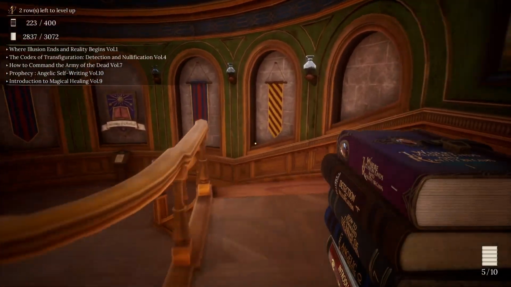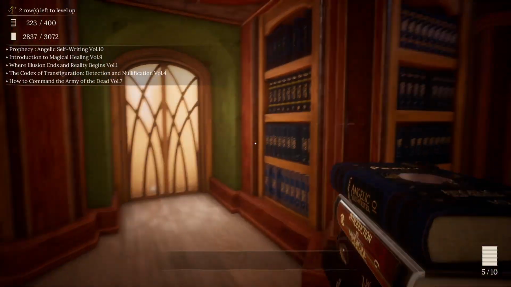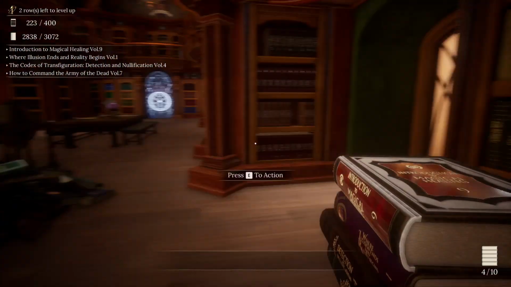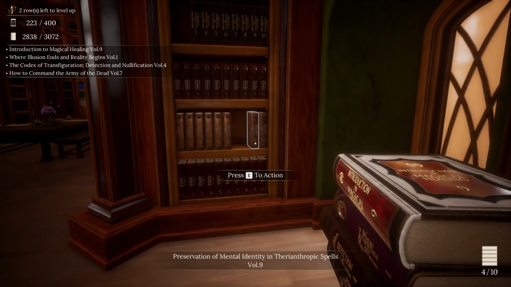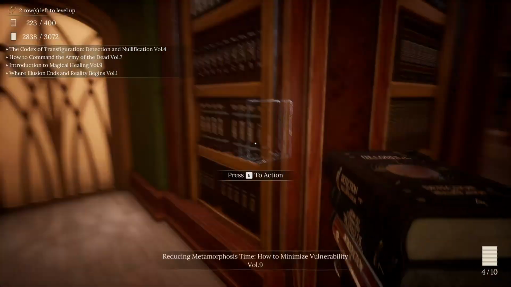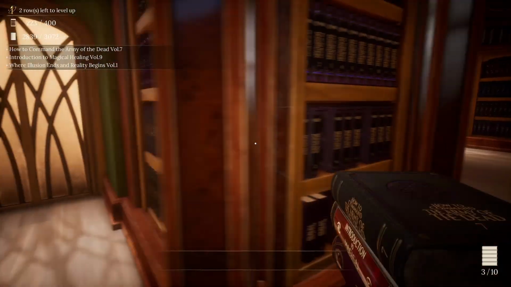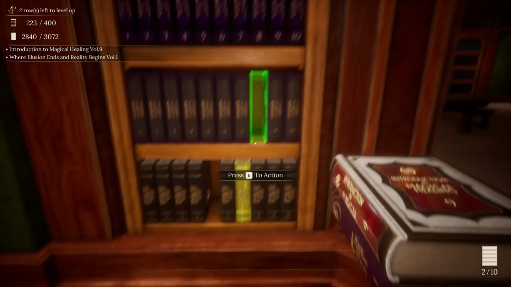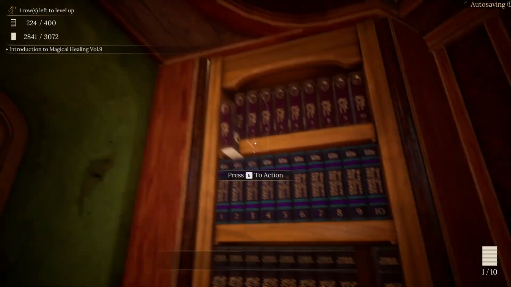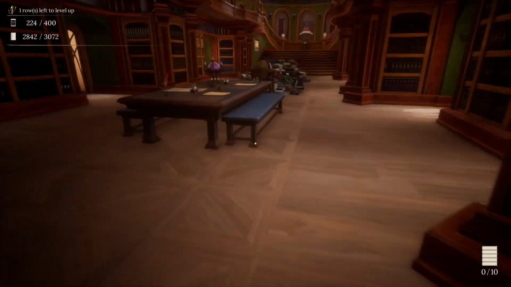Illusion, Transfiguration, Necromancy, Divination, and Healing. So let's start off with Divination, Prophecy, Angelic Self-Writing, Volume 10. I had that up here. Codex Transfiguration, Detection, and Nullification, Volume 4. Detection notification. Completes that one off. How to Command the Army of the Dead, Volume 7. Okay, still missing one for that. Where Illusion Ends and Reality Begins, Volume 1. That completes that set off. Introduction to Healing Magic, Volume 9. We're still missing one for you. Okay.